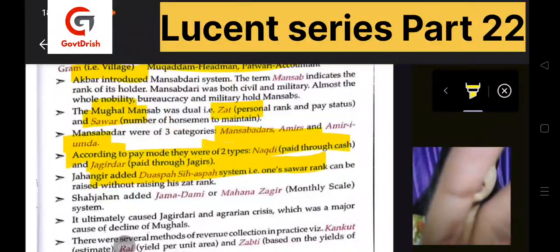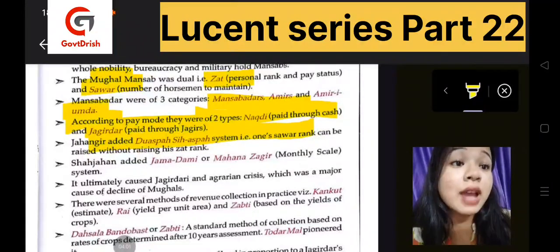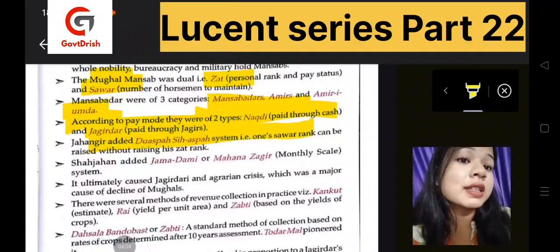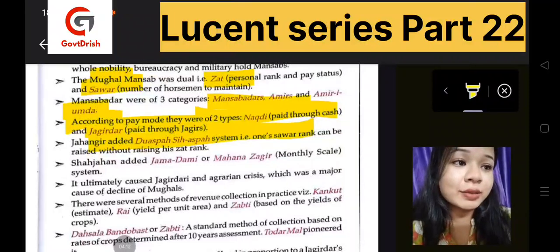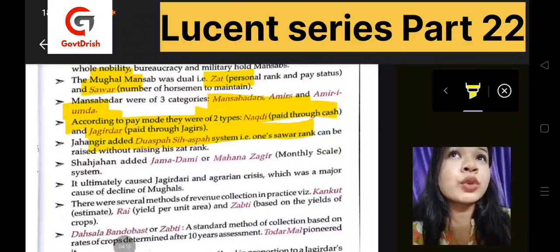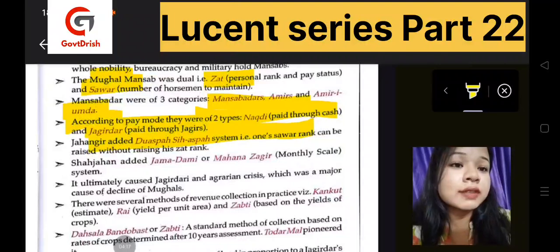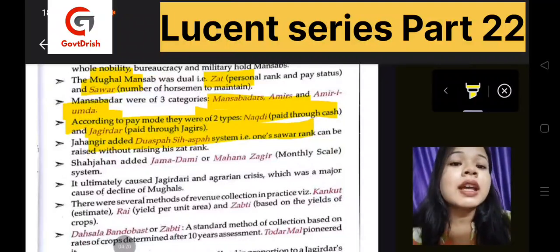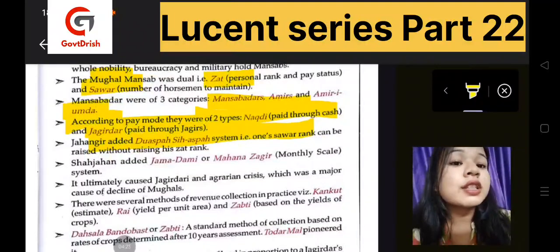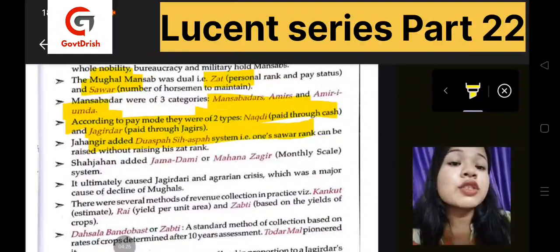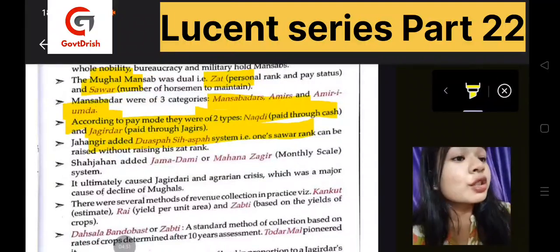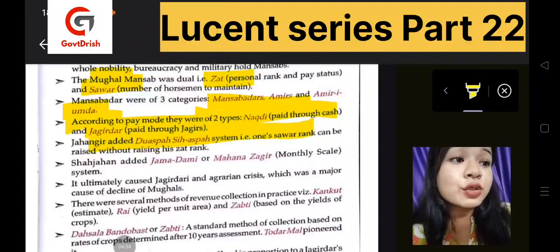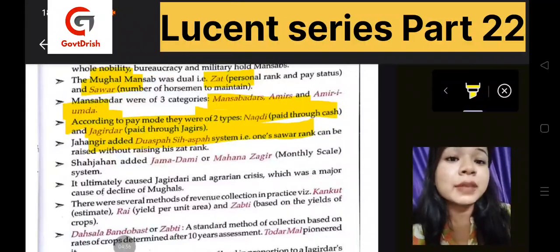Now we have the Dwaspa Sih Aspa system, that is one Sawar's rank, and it can be raised without raising his Jat rank. Then he also added Jamadami or Mahana Jagir, and this Mahana Jagir was a monthly scale system. Okay, it is written in the bracket, but I need you to know it better. It was given on a monthly basis. Then it also caused the Jagirdari and agrarian crisis, which was a major cause of the decline of the Mughals. So this agrarian crisis, like a decrease in the agricultural sector, agricultural revenue and taxes, led to the decline of the Mughal Empire. One of the reasons you can see.